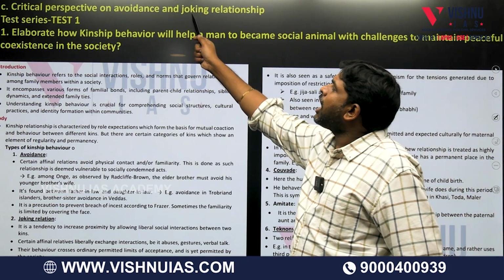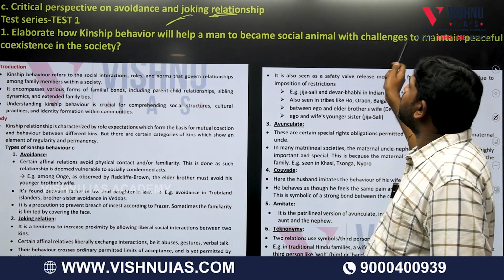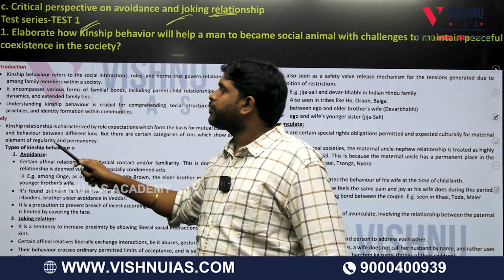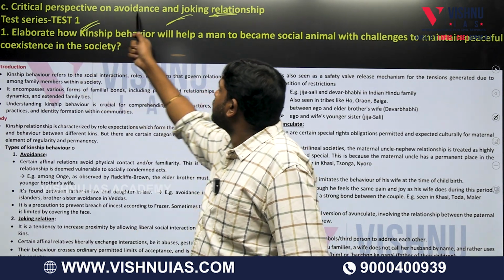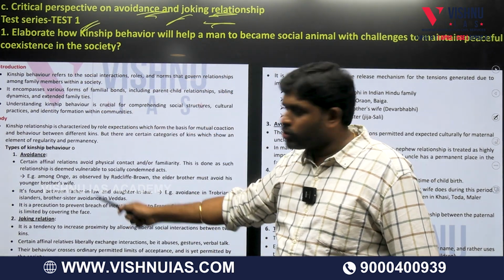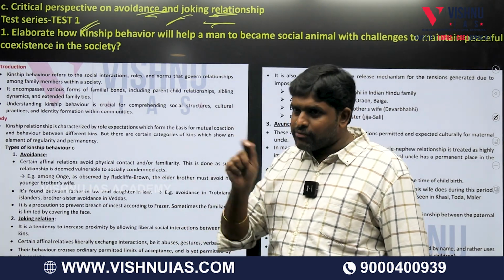Third question, avoidance and joking. Elaborate how kinship behavior will help a man to become a social animal with challenges. Test 1, kinship behavior, avoidance, joking. The question is what? Avoidance and joking. As it is, avoidance and joking relationship.